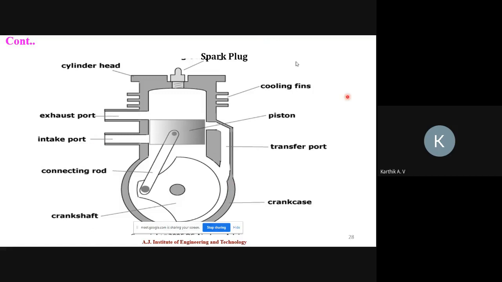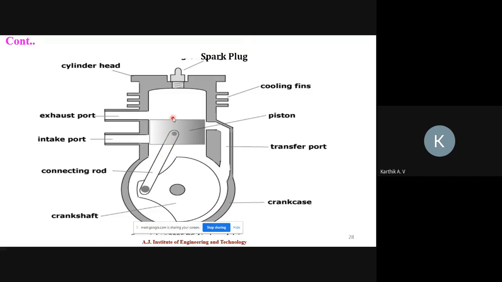This is the basic layout of a petrol engine. Here a spark plug is used, because this is a petrol engine. This is the cylinder head. Here valves are not there; instead of valves, ports are arranged. These ports have no separate opening or closing mechanism; the opening and closing is done based on the movement of the piston. And this is the crankshaft.